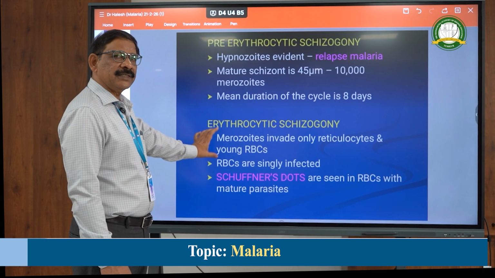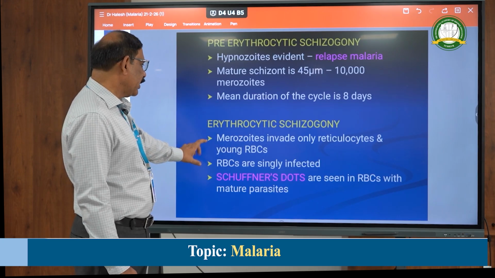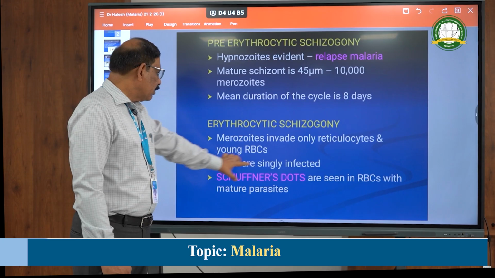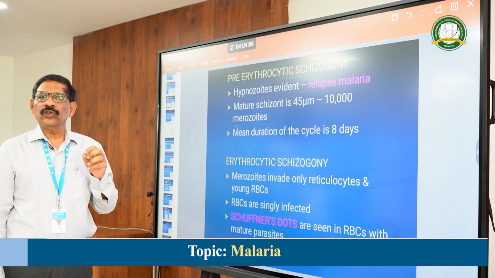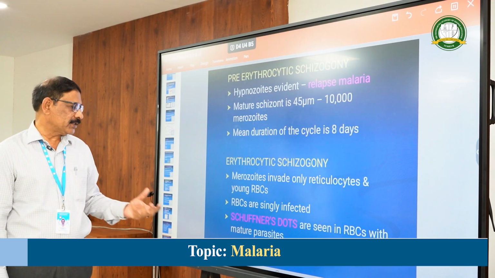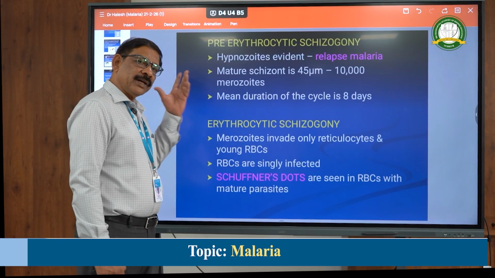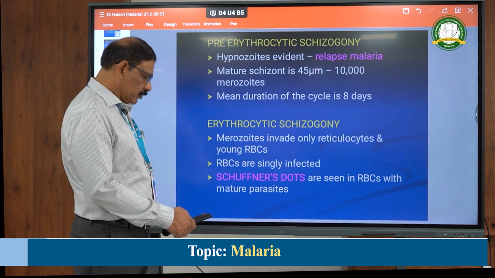Here the RBC size is bigger because the reticulocytes are infected, that is number one. Number two, the ring forms are usually single, whereas in falciparum multiple infections can be seen, and Maurer's dots are seen there, while here Schüffner's dots are seen with the mature parasites.